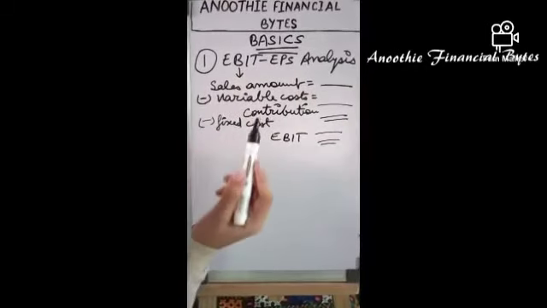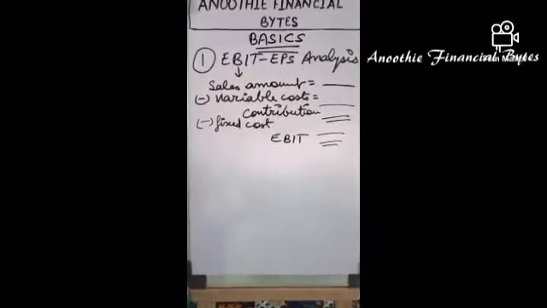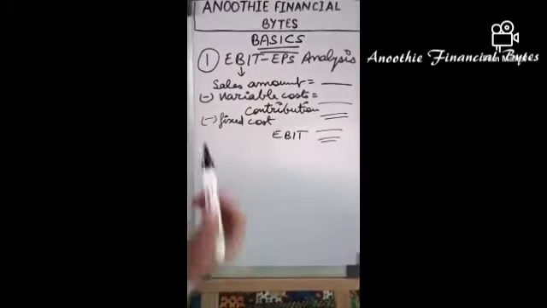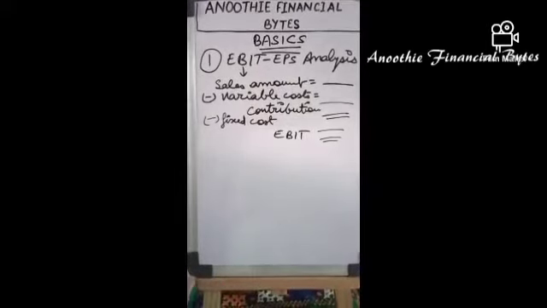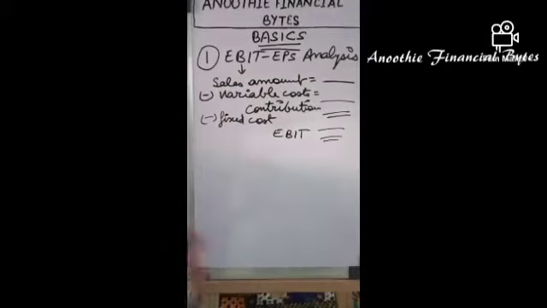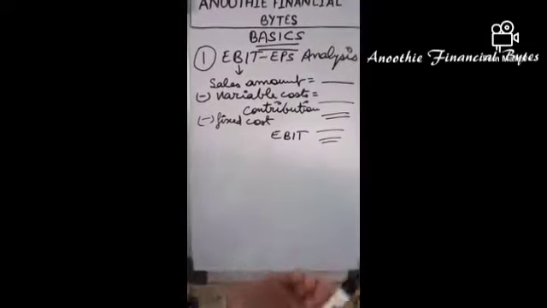An example of variable cost is raw material, which varies as per the sales units or sales volume. A fixed cost example is plant and machinery, because that is always utilized irrespective of sales units. So a particular cost is always associated with that.